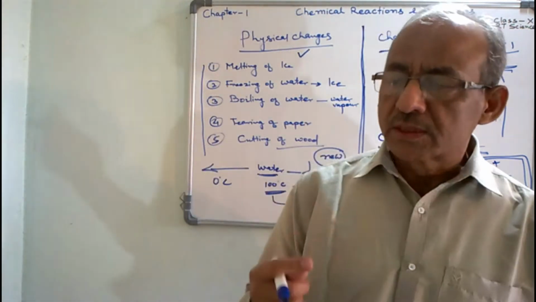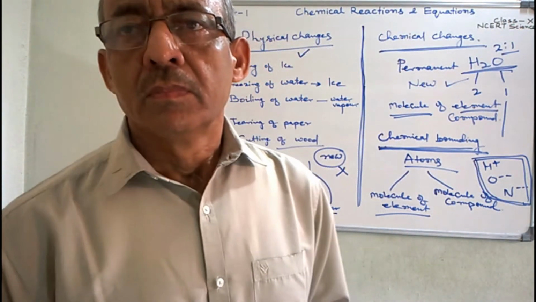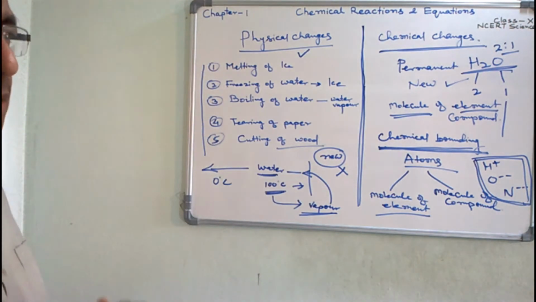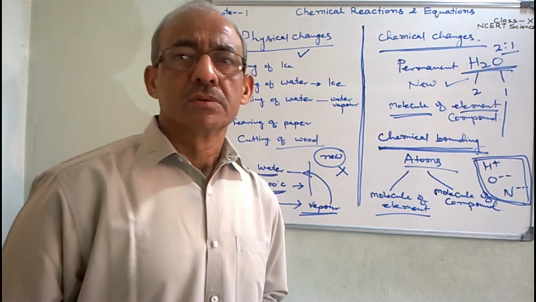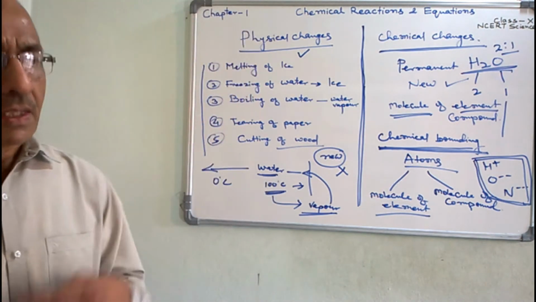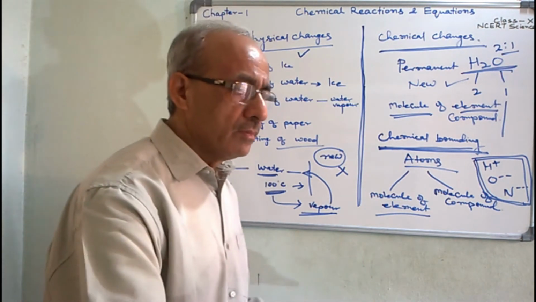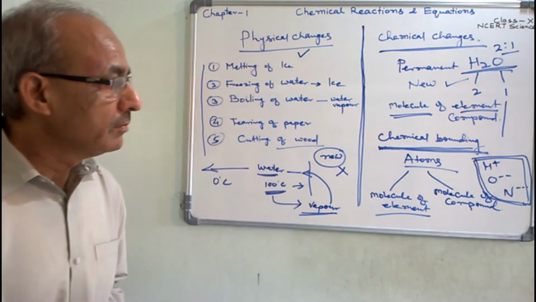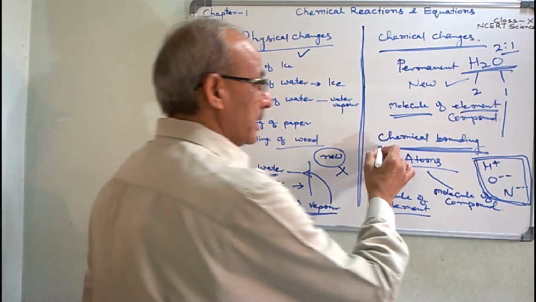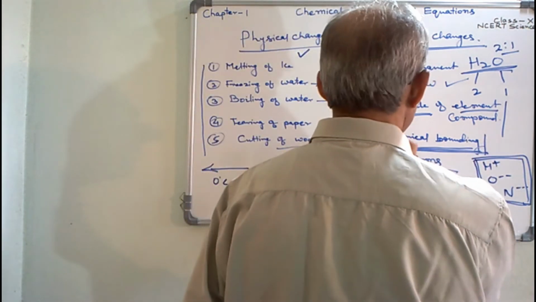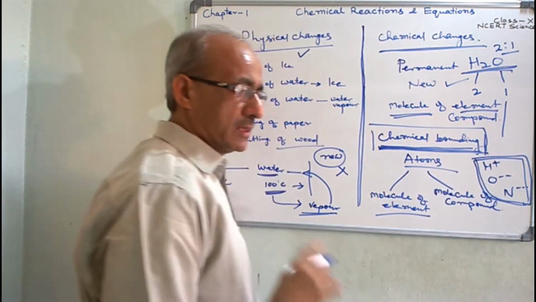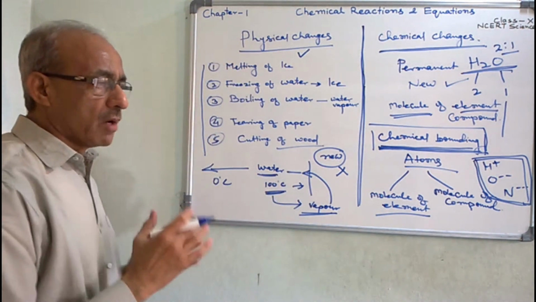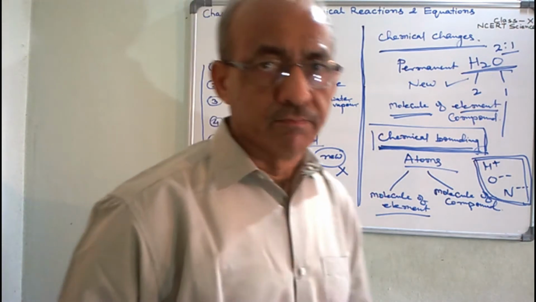And due to this tendency, they try to combine with the atoms of the same elements or the atoms of other elements which are nearby. And due to this, chemical bonding or chemical reactions take place. This is the overall chemistry of chemical bonding and the structures of the substance.